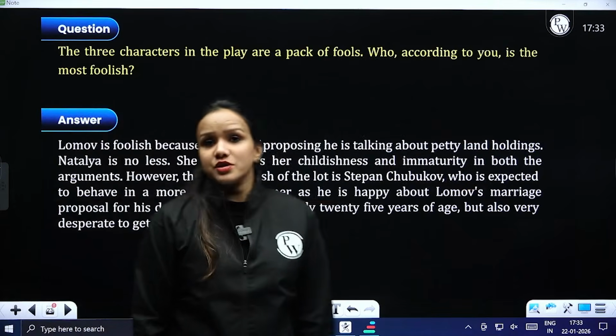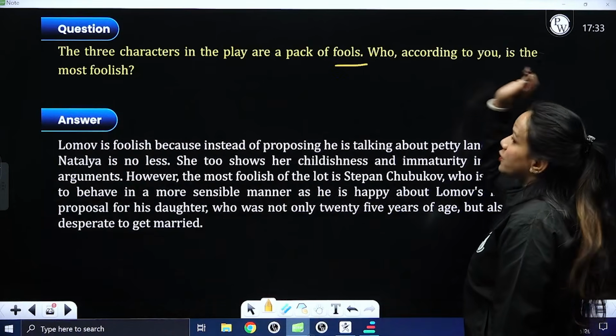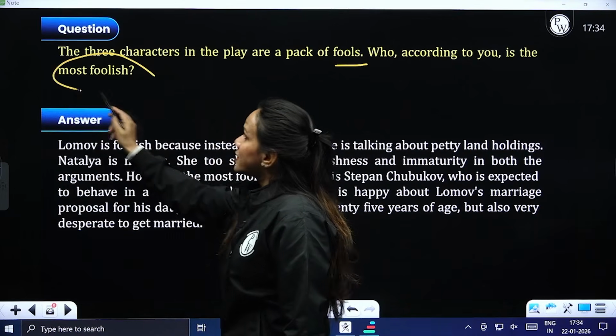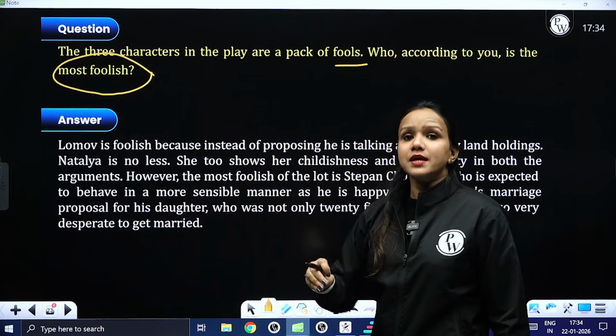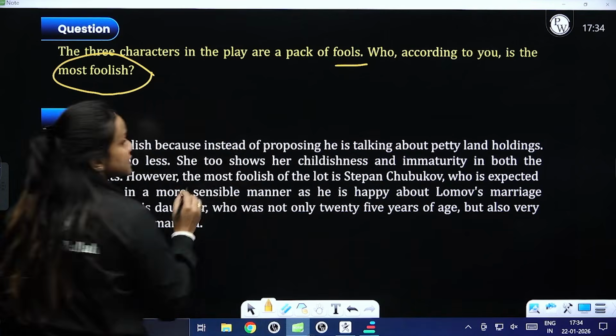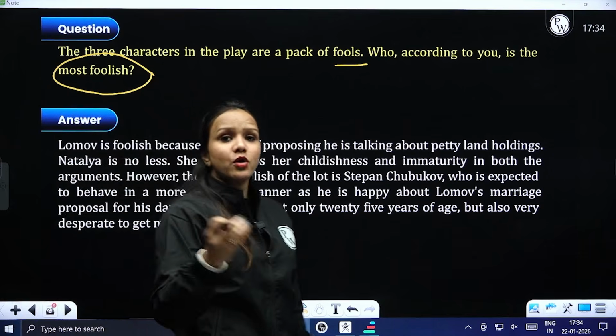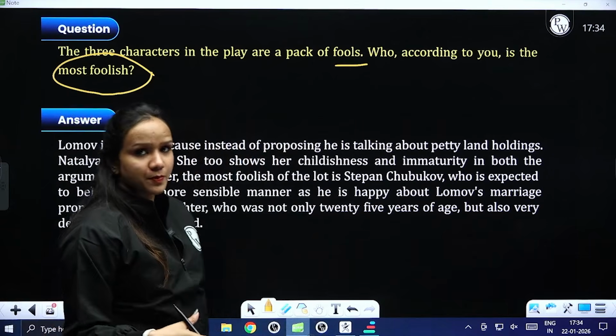Coming to our next question, three characters in the play are a pack of fools. Which character, according to you, is the most foolish? So this question is open to interpretation, so you can justify your own reason, stating which character you find the most foolish one. So Lomov is foolish because instead of proposing to her directly, he got involved in heated arguments over Oxen Meadows ownership and the dogs' dispute as well.